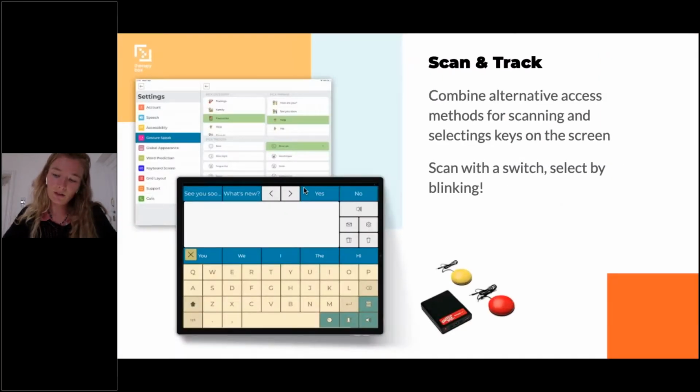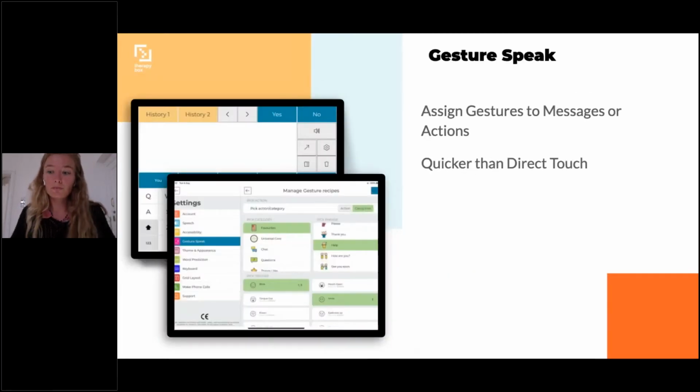So then we have scan and track, which allows you to combine different alternative access methods. So if, for example, you have the ability to move your eyes, so to blink, but you don't have the ability to point at the items with your head, you can activate the automatic scanning, for example, and select by blinking. Or you can have, I don't know, a Bluetooth switch to scan and a mouth open to select, for example. So you can make combinations depending on what you can do.